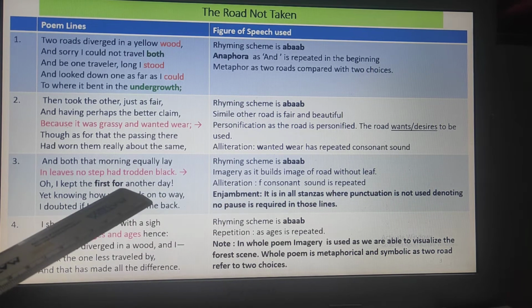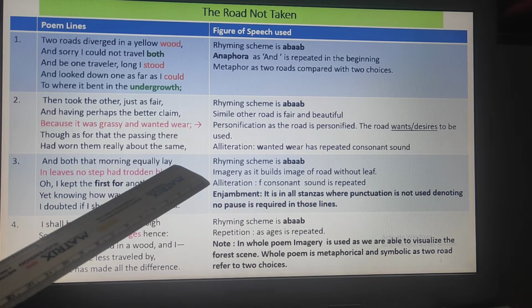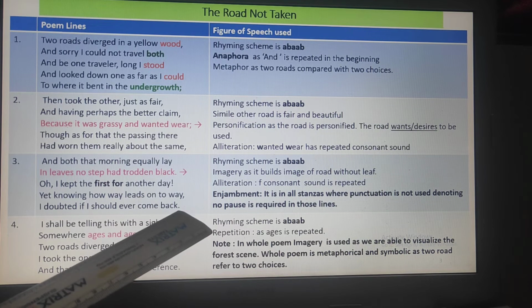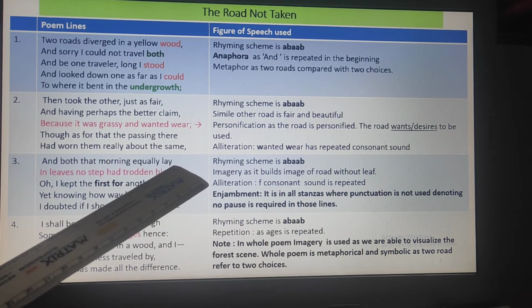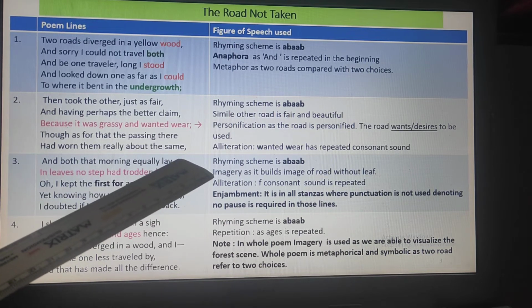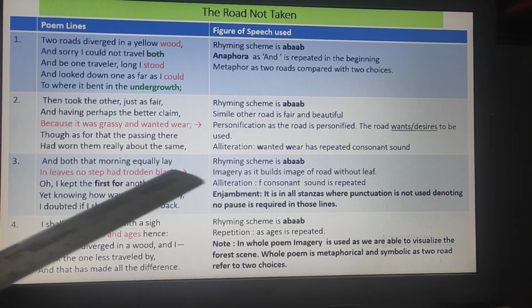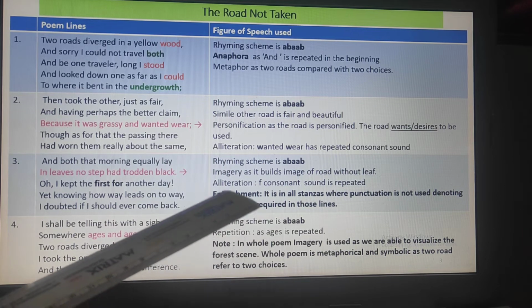Alliteration, the F consonant sound is repeated. Enjambment, remember I told you, no punctuation used. Like here you have an exclamation mark, a comma, a full stop. But in the first line, there is no punctuation. So it's a continuation. When you read it, you do not make any pause, but you have to read it together with the second line. That is the effect of enjambment.